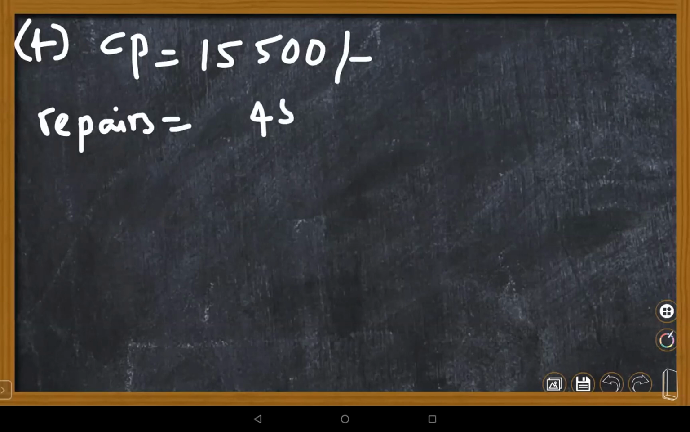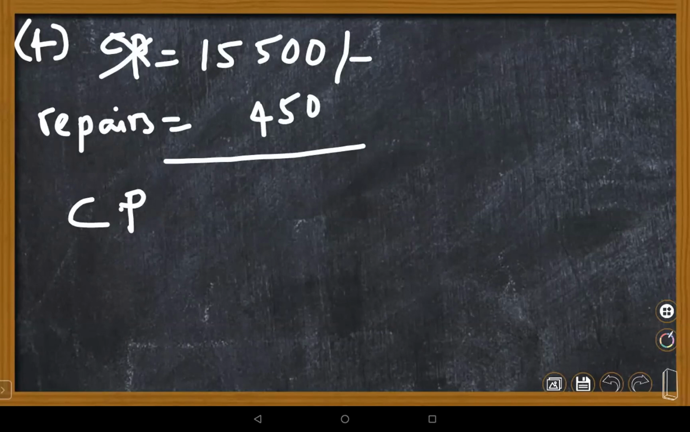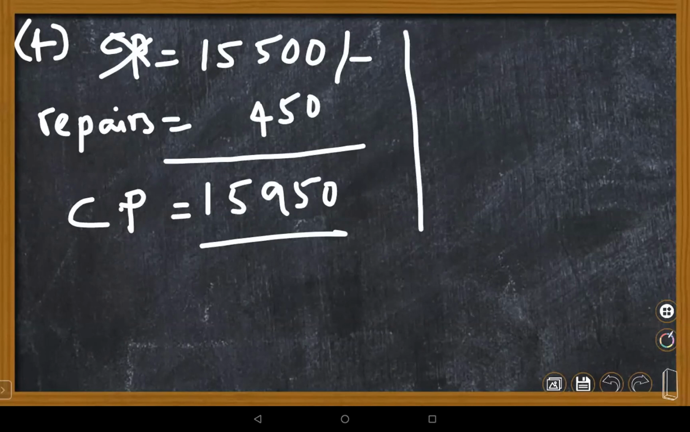So 450 rupees. Now you are supposed to find the final CP. This is not the actual CP. You're supposed to get 15,950, right? 15,950 is your cost price. Now, once you know the cost price, if it is sold at a profit, what is the profit percentage given? 15%. 15% is given as profit.